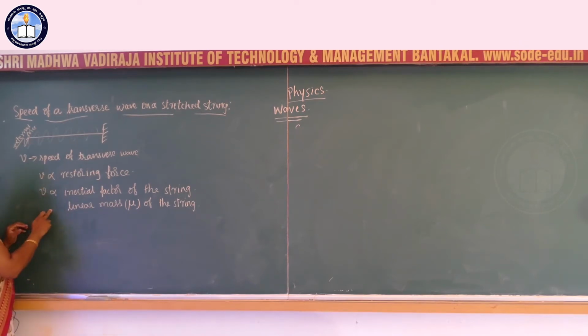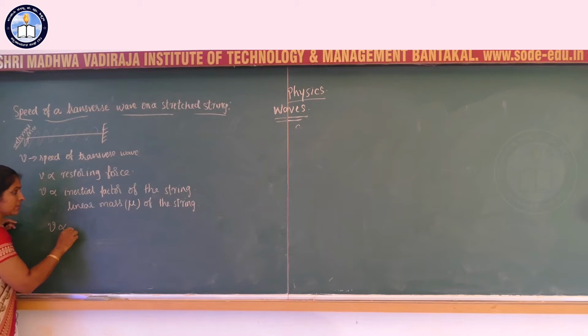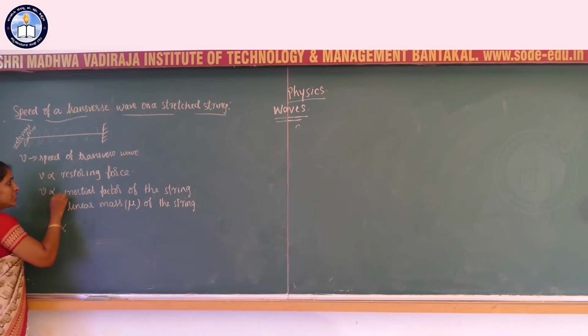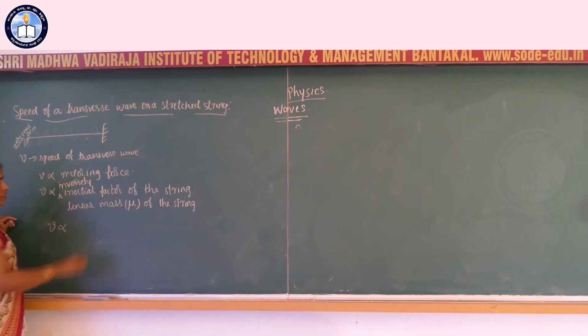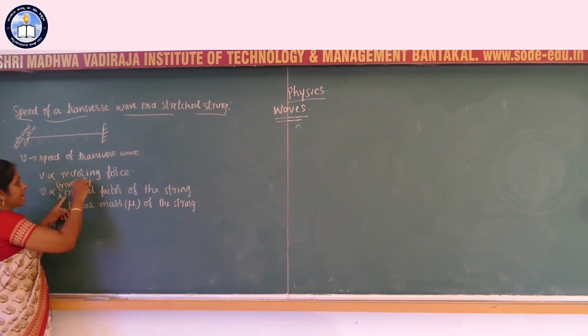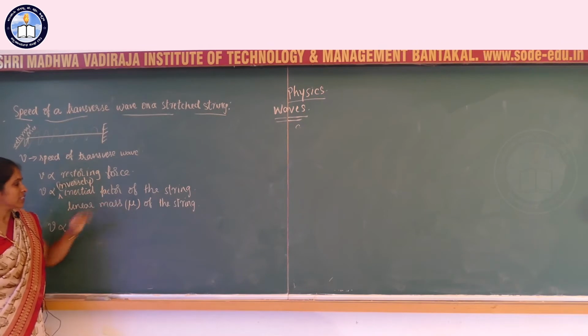On what factors, and how are they related to the velocity v? It is observed experimentally, v is directly proportional to restoring force. V is inversely proportional to the inertial factor of the string.